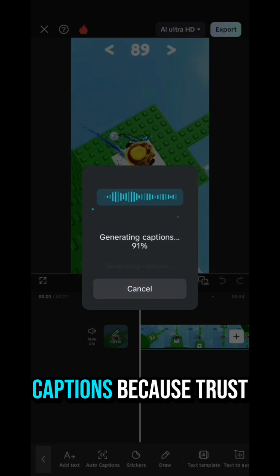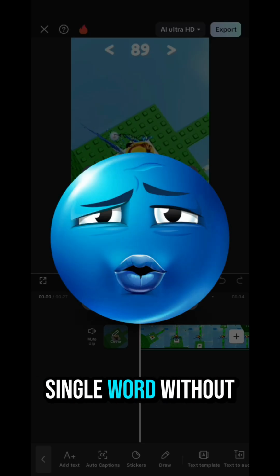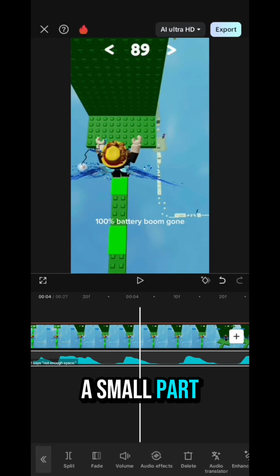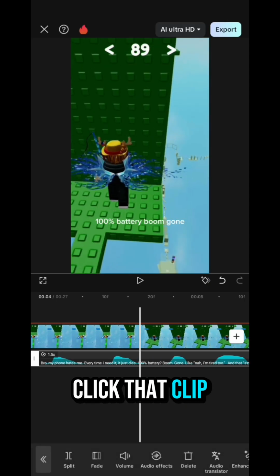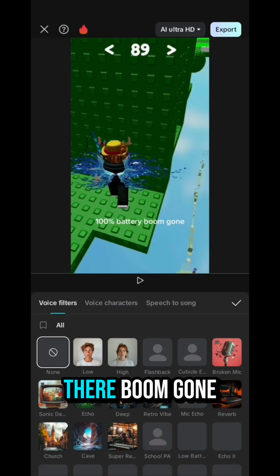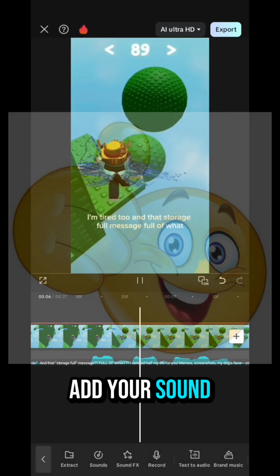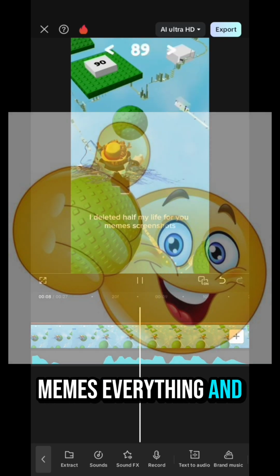But first, add captions, because trust me, this AI voice is gonna be loud, and you won't even understand a single word without it. Here's how. Crop a small part of your audio, cut both sides, click that clip, then hit voice effects, broken mic, and boom. That's your chaos recipe right there. Boom, gone. Now just repeat everything, add your sound effects, background music, memes, everything, and that's it.